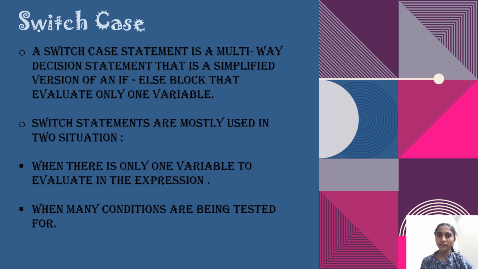And the last type of conditional statement is the switch case. A switch case statement is a multi-way decision statement that is a simplified version of an if-else block that evaluates only one variable. Switch statements are mostly used in two situations. First one is when there is only one variable to evaluate in the expression, and the second one is when many conditions are being tested for.